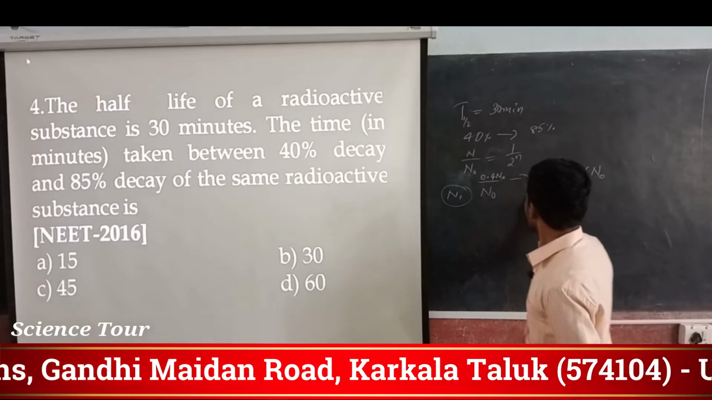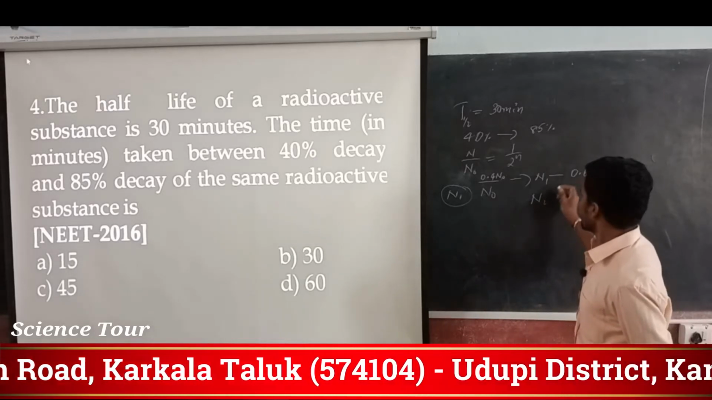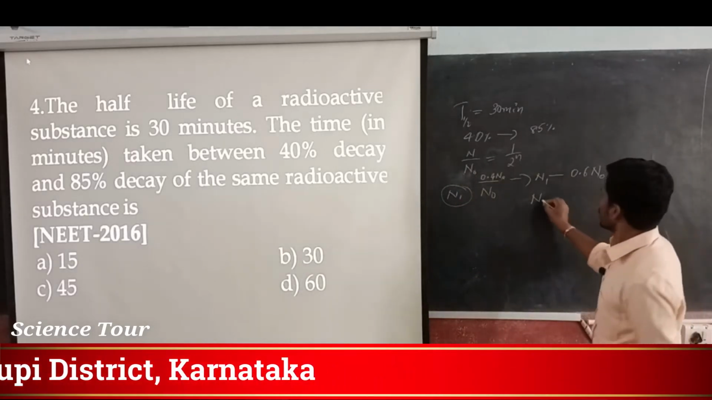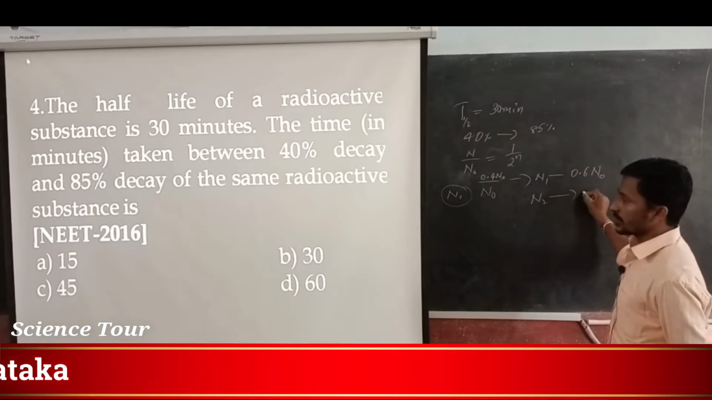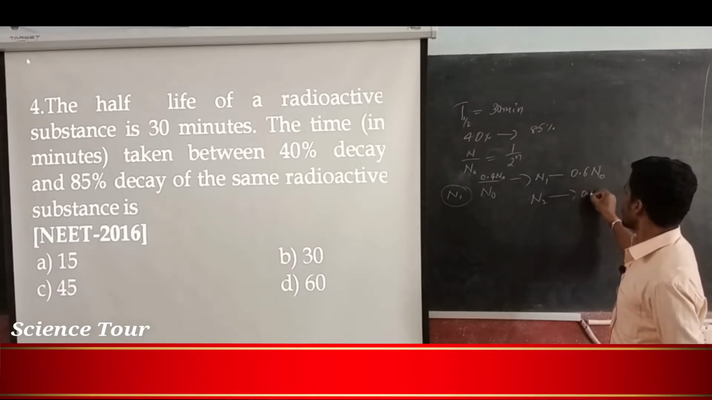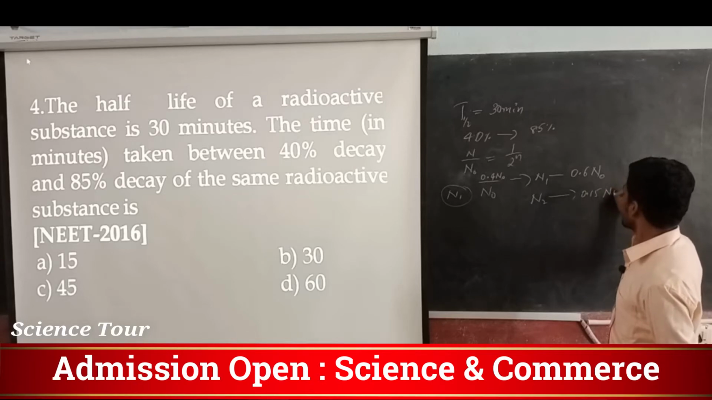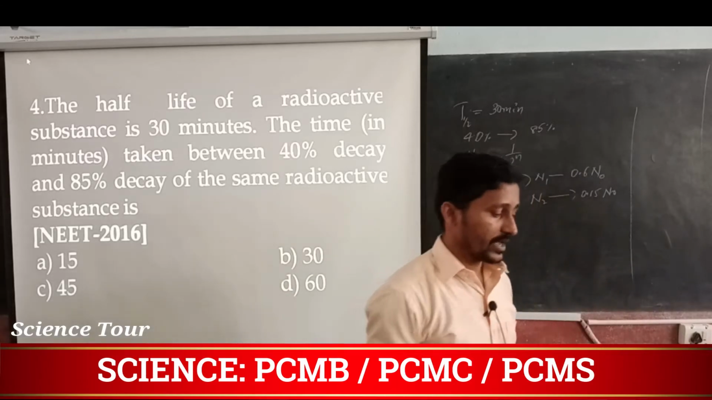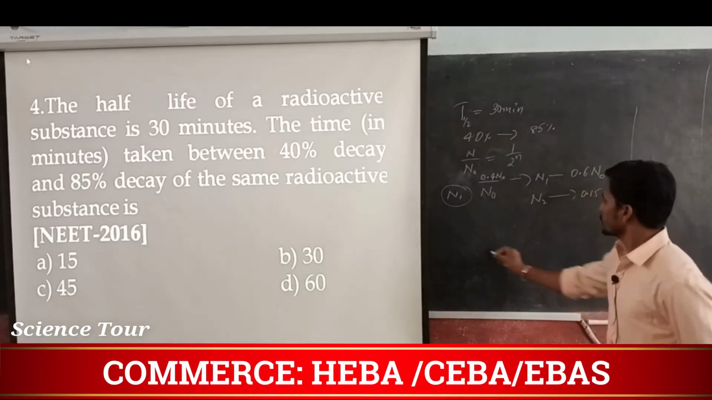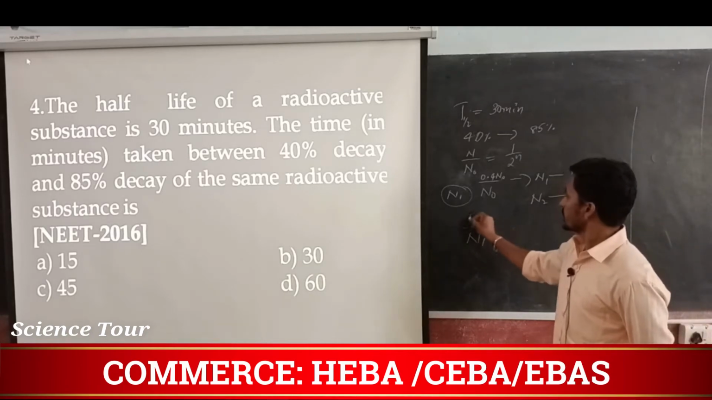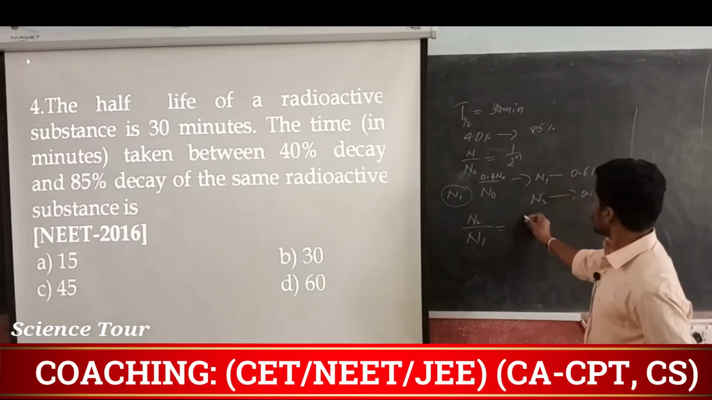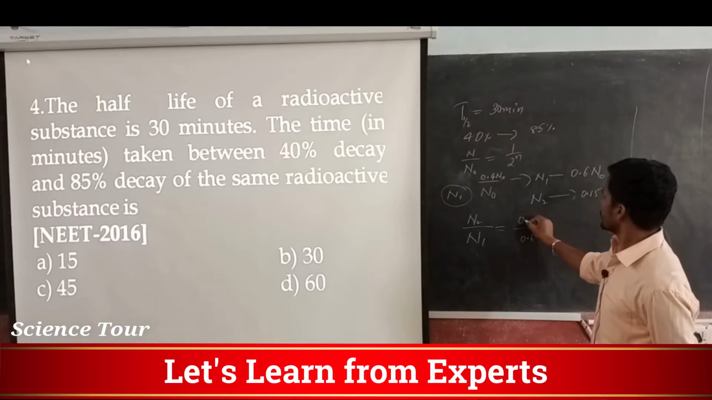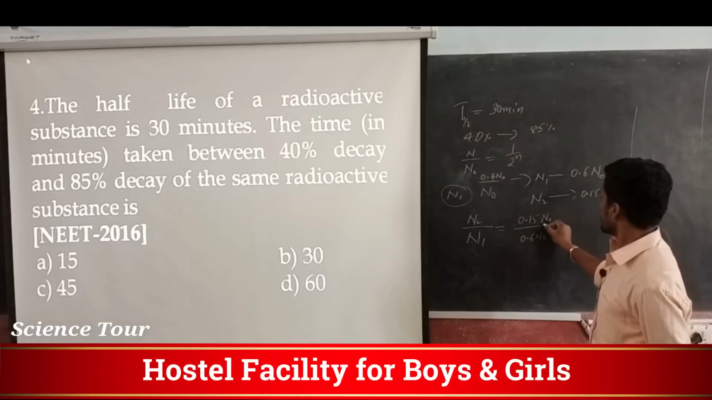Now for N2, later it decays 85%, after some time. So after that it will remain with 15%, that is 0.15 of N naught remaining. Now what is the time taken to go from N1 to N2? Earlier it was N1, meaning 0.6 N naught, now it becomes 0.15 N naught remaining.